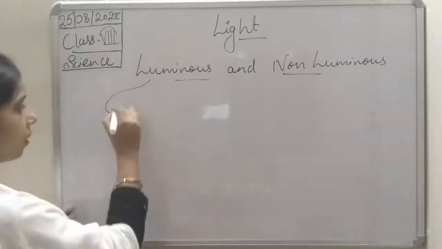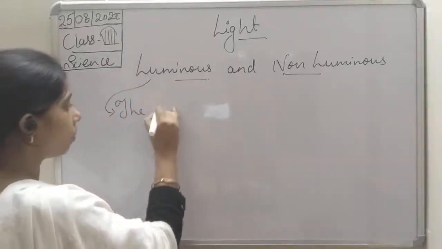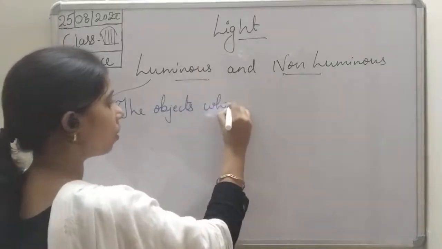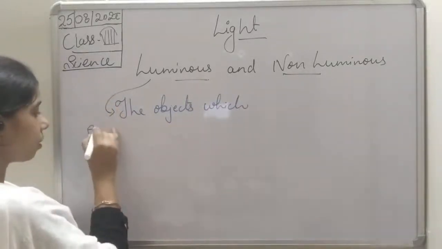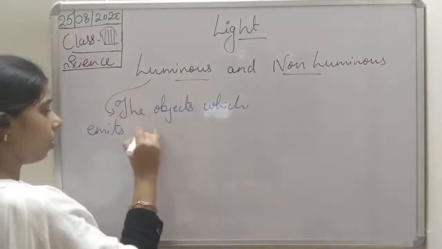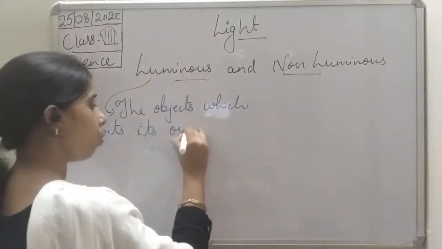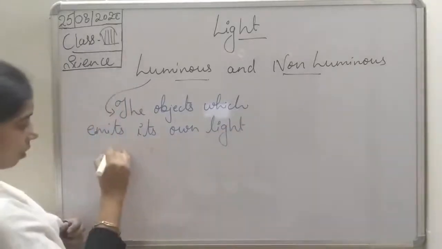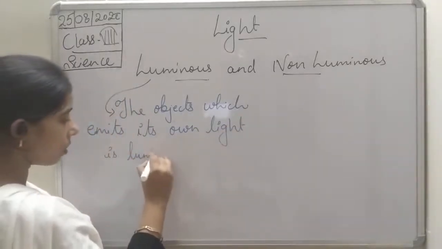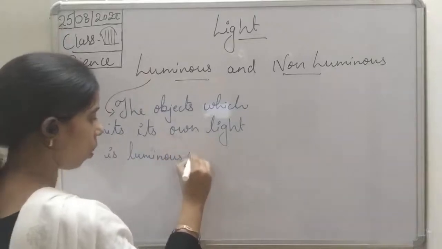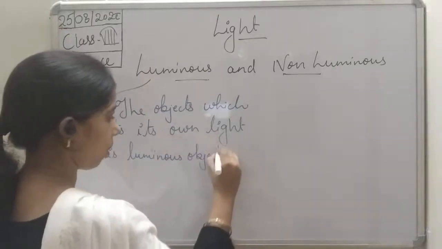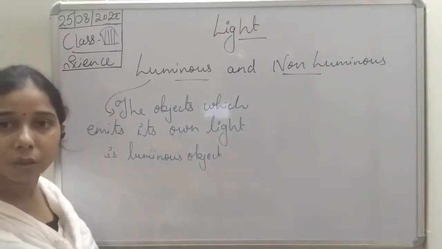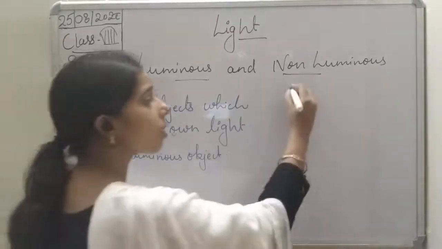So we can write it, the objects which emit their own light are luminous objects. Okay, so an object which emits its own light is known as the luminous object. Non-luminous are what, students?